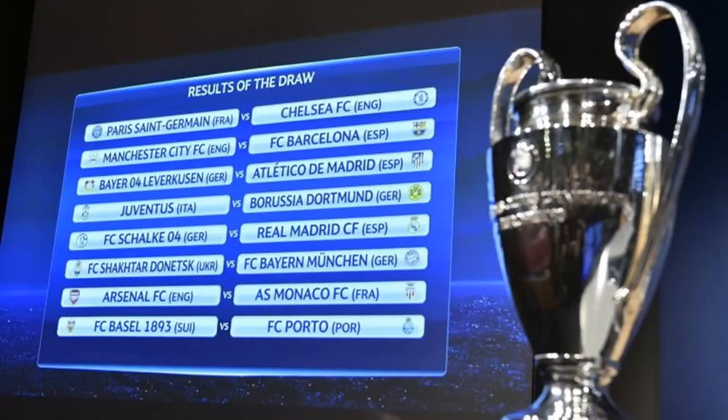The Champions League group phase draw for the 2017-18 competition takes place this Thursday for the first time. There will be British sides involved when the draw for this season's Champions League group phase is made on Thursday.